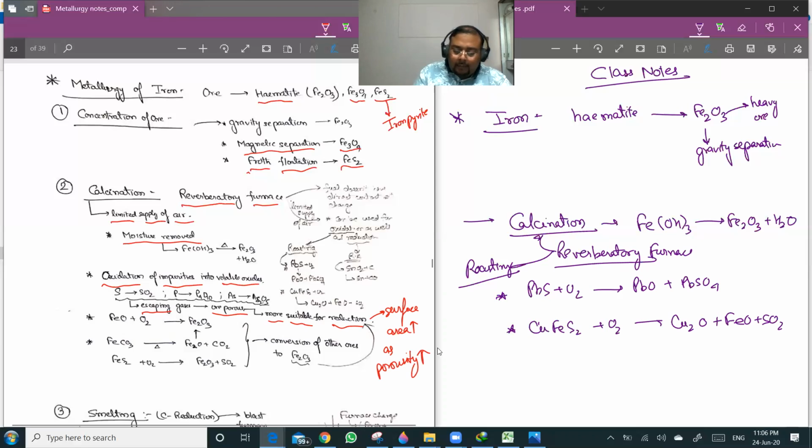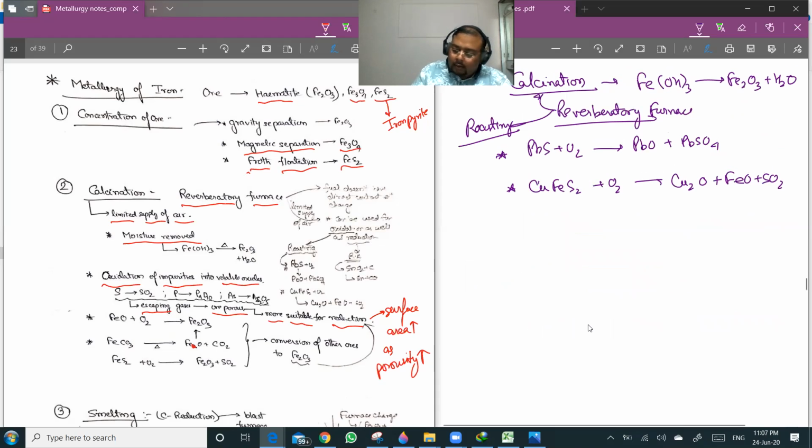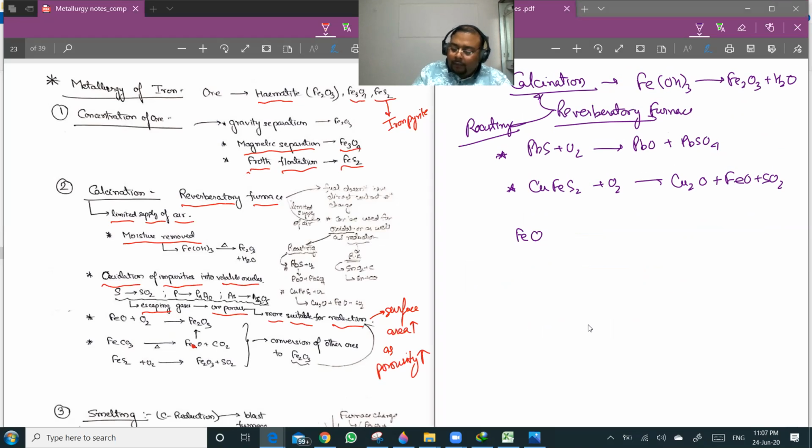Fe plus O2 gives Fe2O3. These reactions also take place in a limited supply of air. Since the supply of air is limited, some of the FeO is converted into Fe2O3. If you have FeCO3, it first gets converted into FeO plus CO2, and then the partial supply of oxygen converts it into Fe2O3.